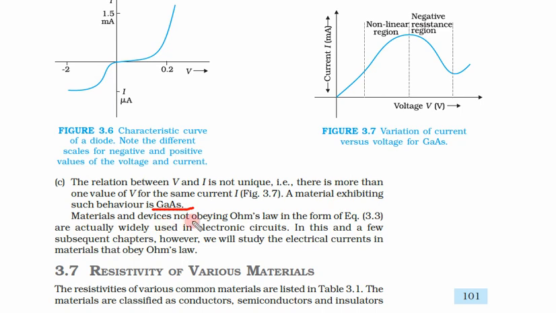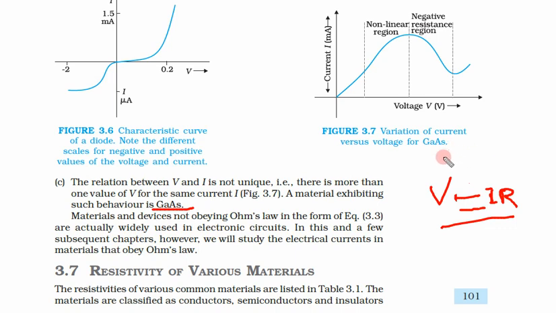Materials and devices not obeying Ohm's law in the form of equation 3.3, which was V is proportional to I, or in equality V equals I R, are actually widely used in electronic circuits.